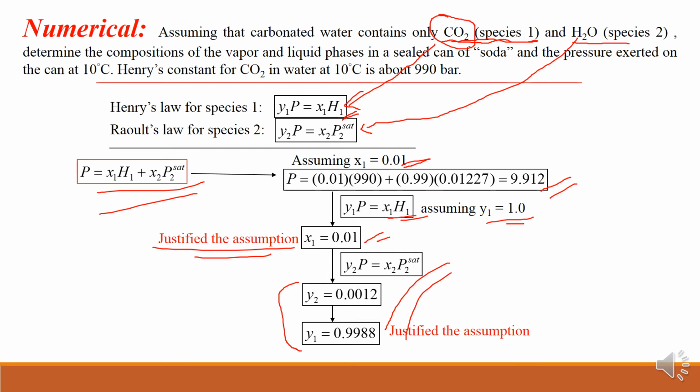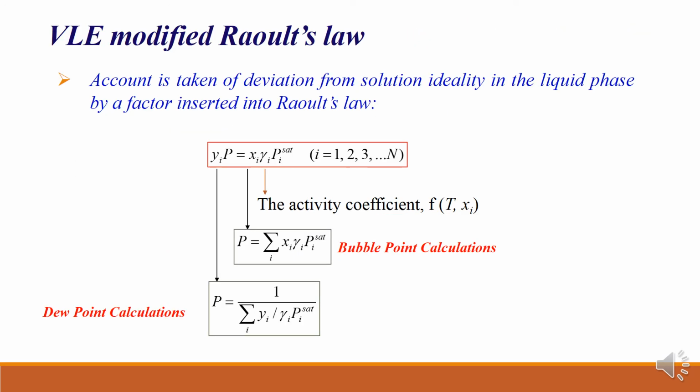So again, if you go further, now see, these two equations, Henry's law and Raoult's law, are applicable for ideal solution, not for non-ideal condition. But if you see non-ideal condition, here we are considering up to modified Raoult's law. Modified Raoult's law means we are considering non-ideality in the liquid phase, right?